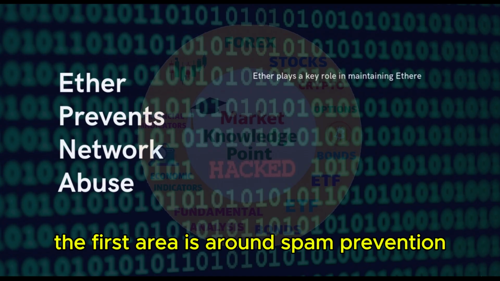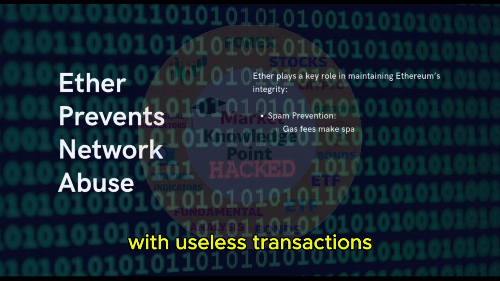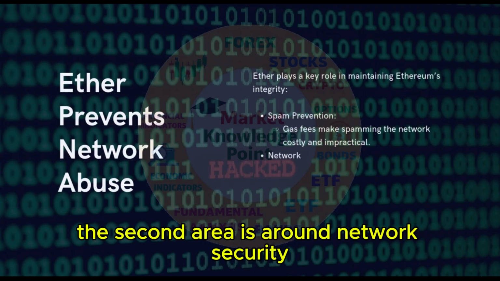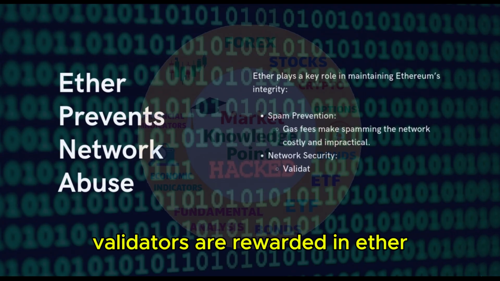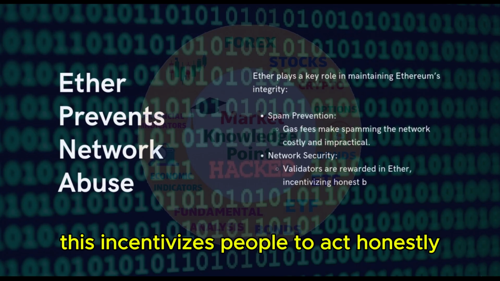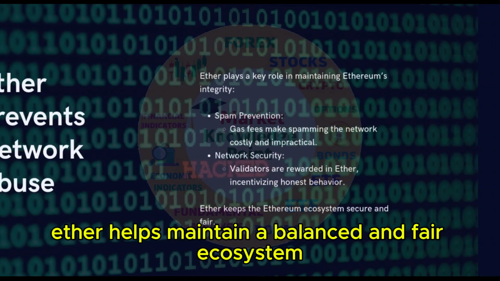The first area is around spam prevention. Gas fees make it expensive to flood the network with useless transactions. So, this ensures the network remains efficient and secure. The second area is around network security. Validators are rewarded in Ether for keeping the network safe and functional. This incentivizes people to act honestly within the system. Ether helps maintain a balanced and fair ecosystem.